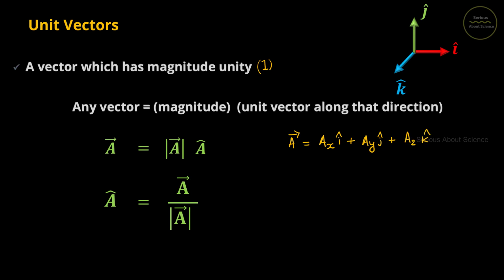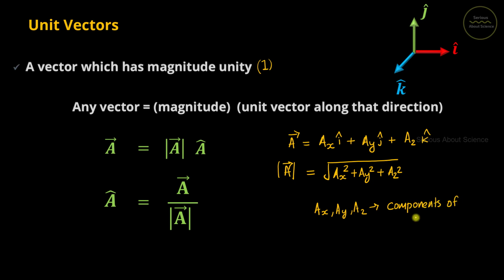Or if we need to find the magnitude of this vector A, it is given by the square root of Ax square plus Ay square plus Az square. And these Ax, Ay and Az are called the components of the vector. Since in this chapter we only deal with motion in a plane, we should account only for two components, x and y.